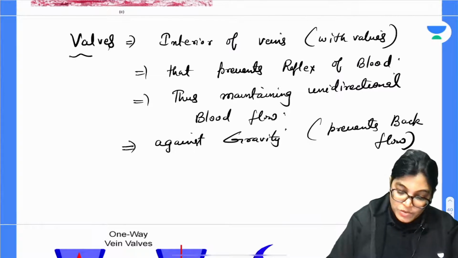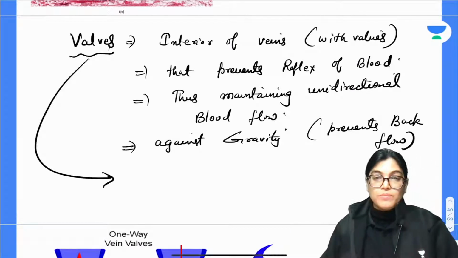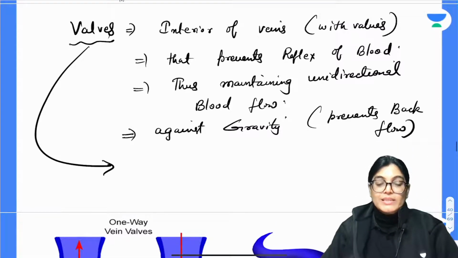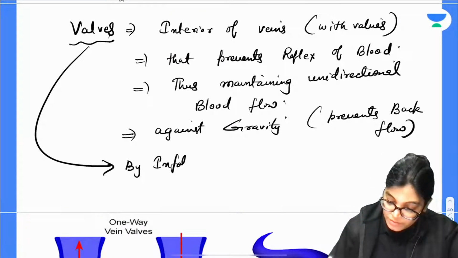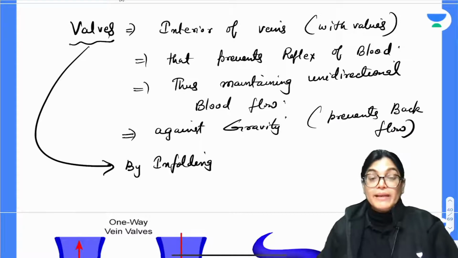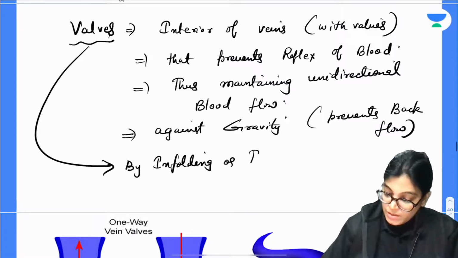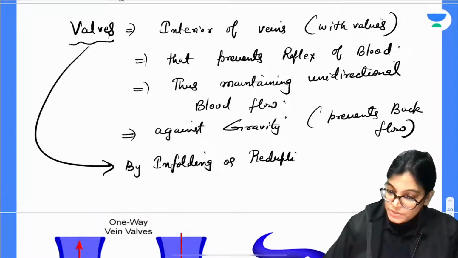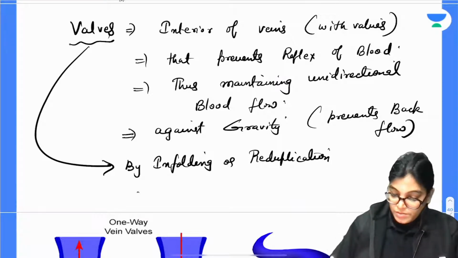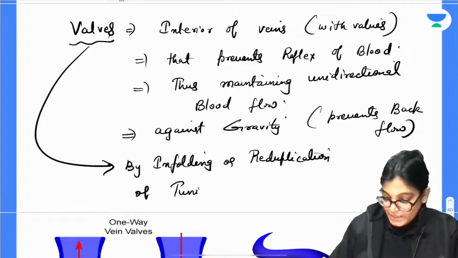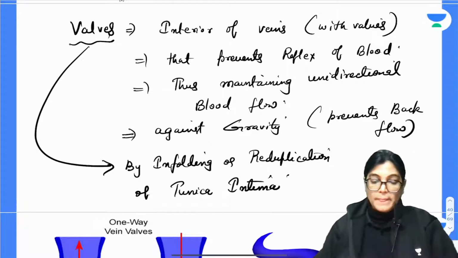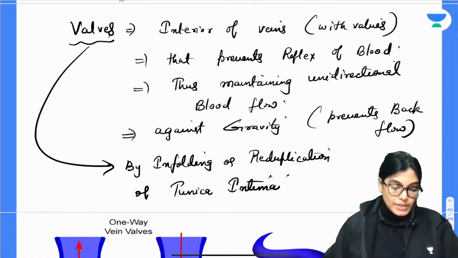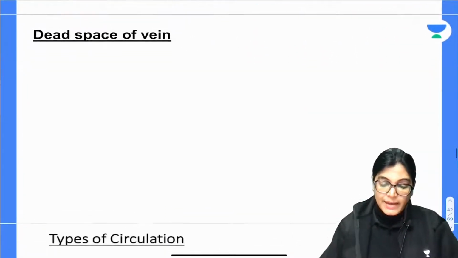How is the valve formed? The next important point is how it is formed. It is formed by infolding or reduplication of tunica intima. Got it? So we have done with this, and we have seen the diagram also.